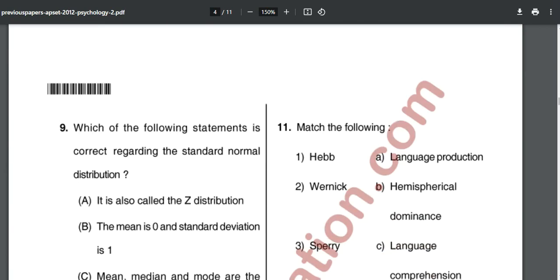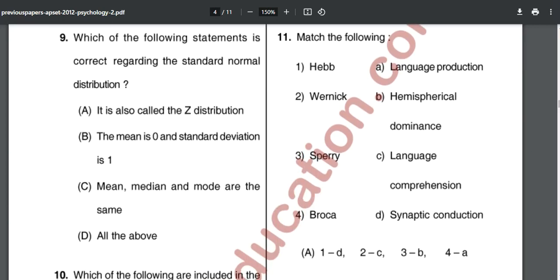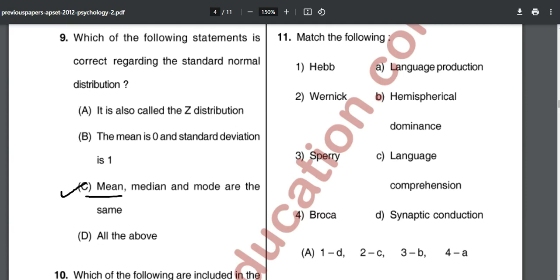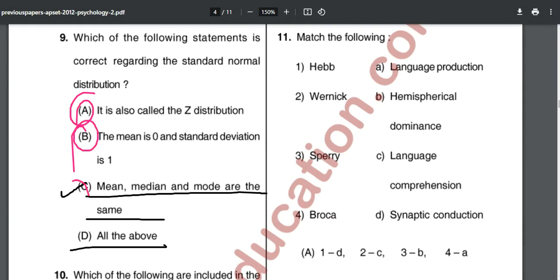Moving ahead, question number 9. Which of the following statements is correct regarding the standard normal distribution? The normal distribution is also called the Z distribution. The mean is 0 and standard deviation is 1. Mean, median and mode are the same, and D, all of the above. So yes, all of them are correct.